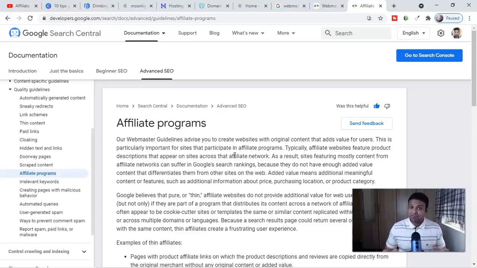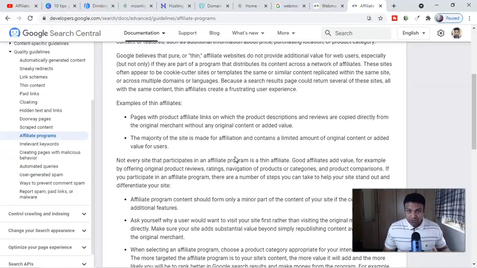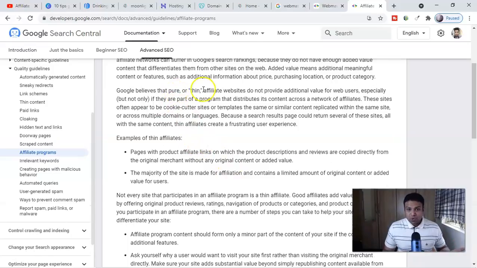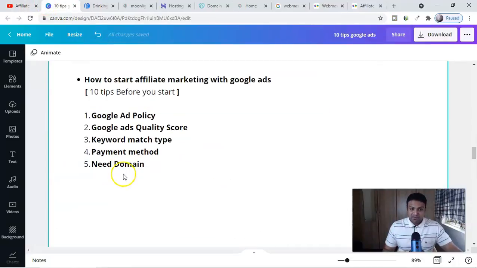They don't have any problem with affiliate marketers; they have a problem with the way of promotion from the affiliate marketers. They call this pure or thin affiliates, websites that do not provide additional value for their web users. For marketers who create a landing page or a bridge page, if they are not providing value in those landing pages or websites, Google is against them. That is why if you promote that kind of landing page or website with Google Ads, they will suspend your ad account.